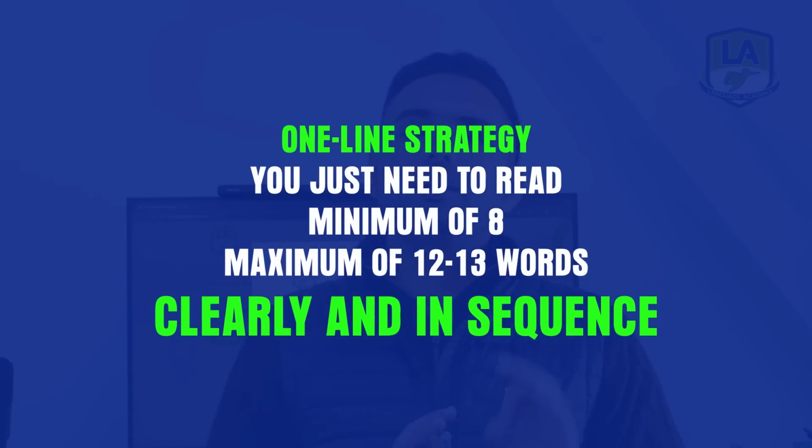You just need to read a minimum of 8, maximum of 12 to 13 words clearly and in sequence. It's not mandatory that you start from the beginning or from the full stop. You can start anywhere, stop anywhere, as long as you're speaking 8 to 12 words clearly and confidently. You will get full points in speaking and in content and in reading as well.